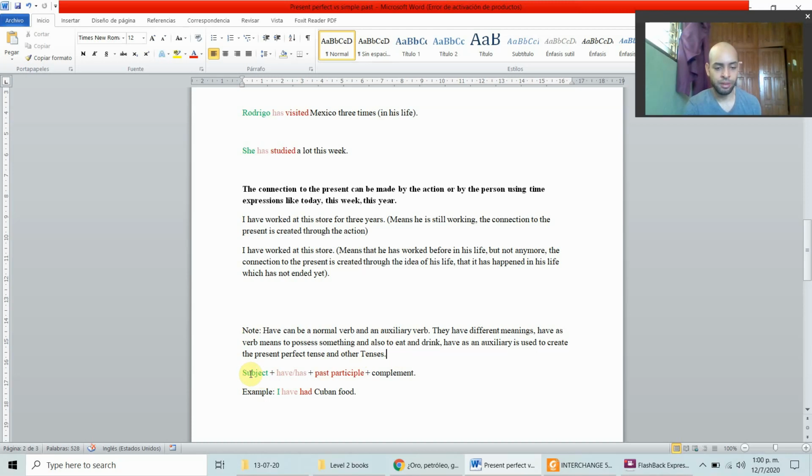This is the structure: subject, have or has, the past participle, and the complement. This is the structure for the present perfect. For example, I have had Cuban food. As you can see, we are using have as an auxiliary and had as the past participle of the sentence. So in this case, they have two different meanings.